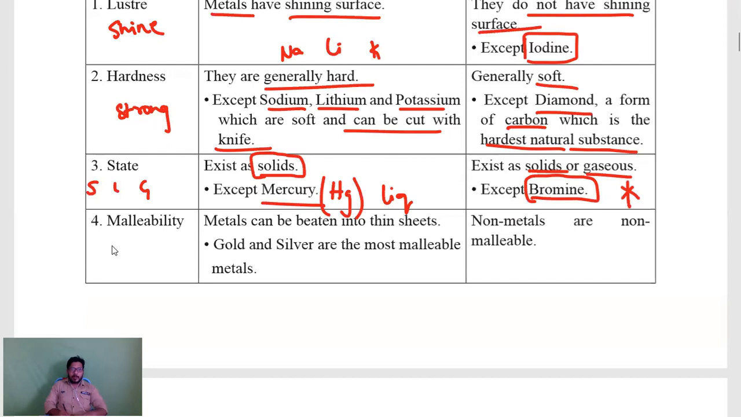And coming to malleability, malleability means making into sheets, the property to make metals into sheets. Metals can be beaten into thin sheets. Gold and silver are the most malleable metals.